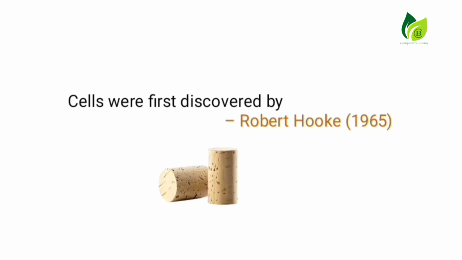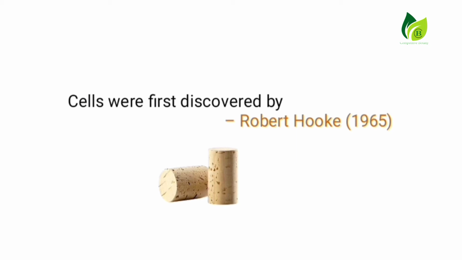Cells were first discovered by Robert Hooke. Robert Hooke identified dead cells for the first time in the plant Quercus suber in the section of cork.